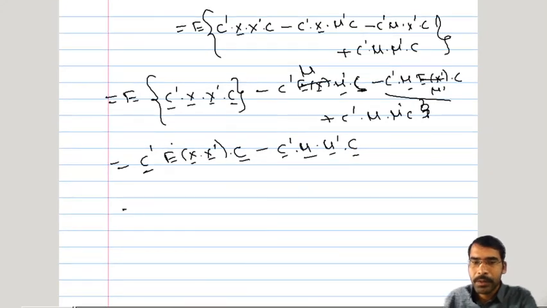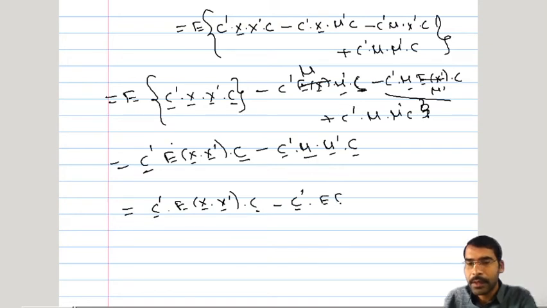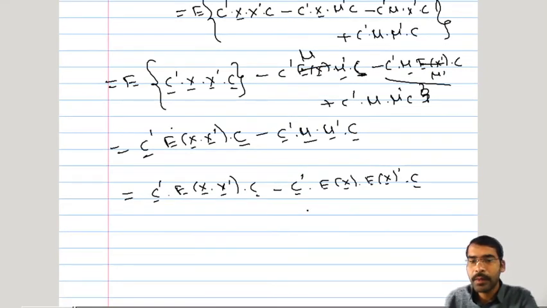Now this particular expression will be C prime expected value of x bar prime into C bar minus C prime. Now this mu bar I will write as expected value of x bar, mu prime as expected value of x bar prime into C bar. Now in both the terms C prime is pre-multiplier.